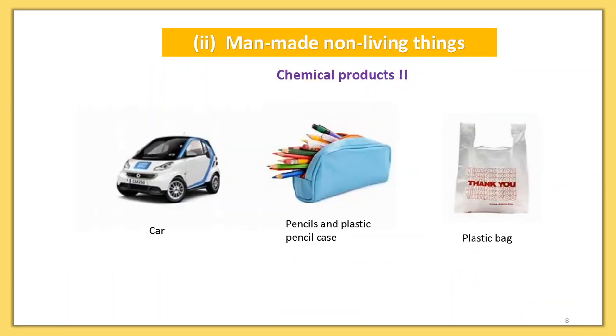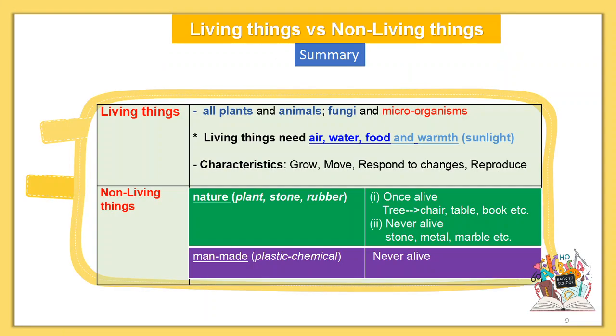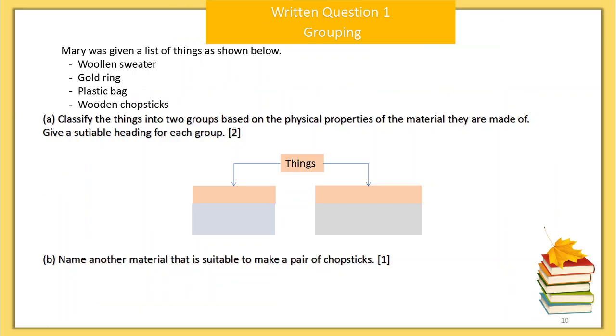Man-made non-living things are mainly chemical products. Example, cars, they are made of car tires, electronic parts, and petroleum. Pencil and plastic pencil case and plastic bag are mainly made of chemical products. This slide is a summary of the living things versus non-living things. You have to go through in detail and memorize them before your examinations. Now, let us go into the written questions.